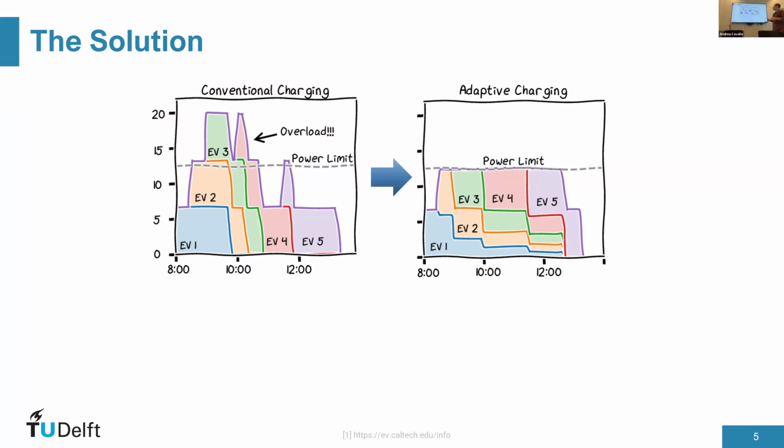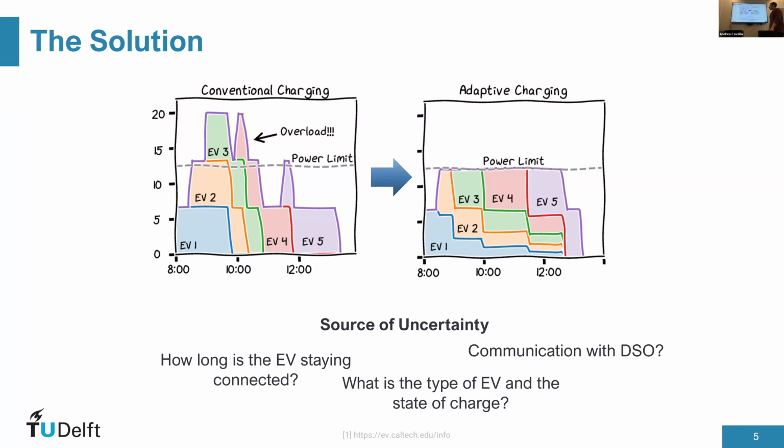What's the solution for that? We can just shift the loads in time, because we know that electric vehicles will stay connected for long. Maybe they are connected at night and then they stay for the whole night there until the morning. So we have the property to shift the loads in time. However, this is not easy when we don't know how long the EV is connected. Maybe we have some other communication problems. We don't know the state of charge because of some limitation of the protocols. So we have a sequential decision-making problem and we have a lot of uncertainty.